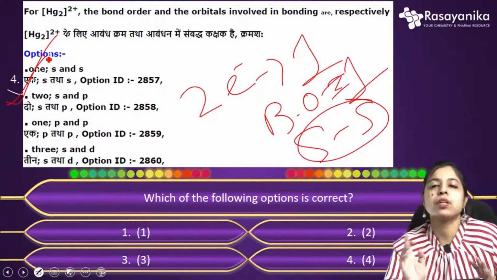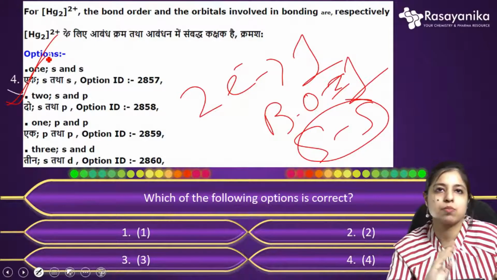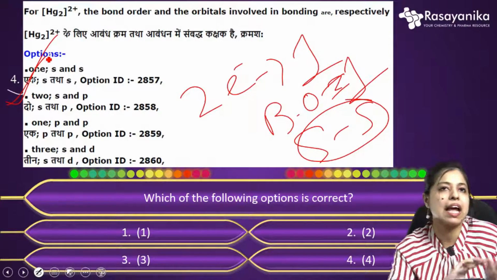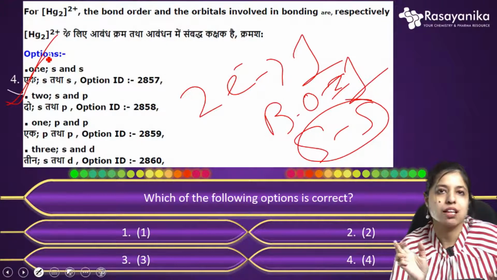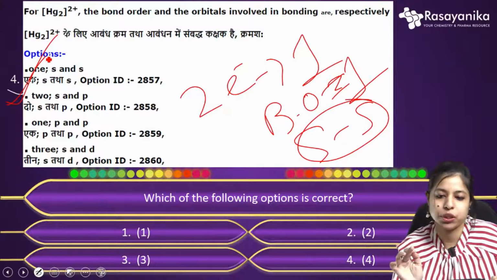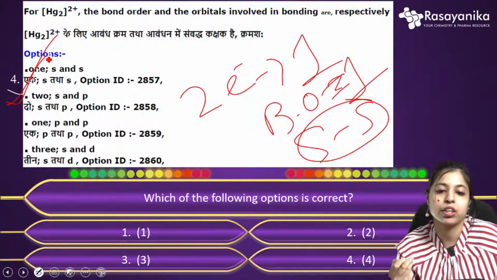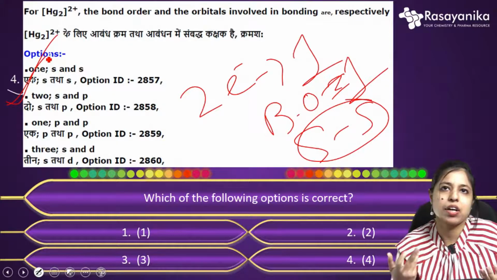It's a pretty simple question. You don't need to think in respect of the MO diagram or any complex situation like that. Just basic things, how to form this molecule, you can easily answer this type of question. I really want to say that this time inorganic questions were pretty simple, mainly straightforward questions.